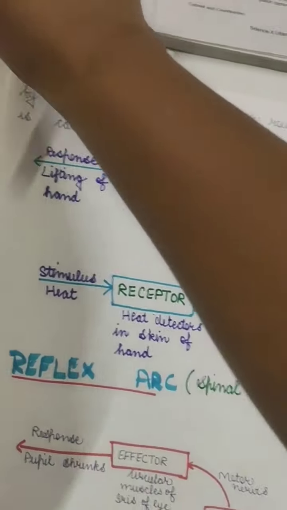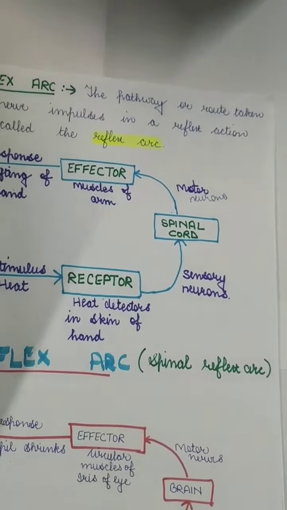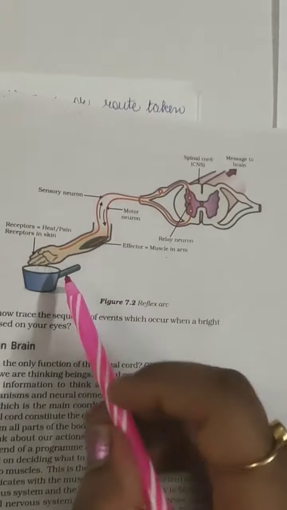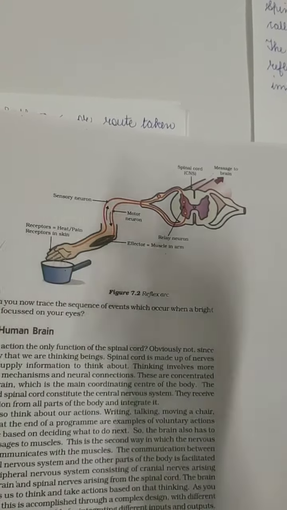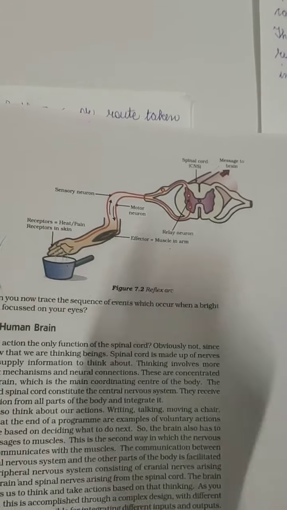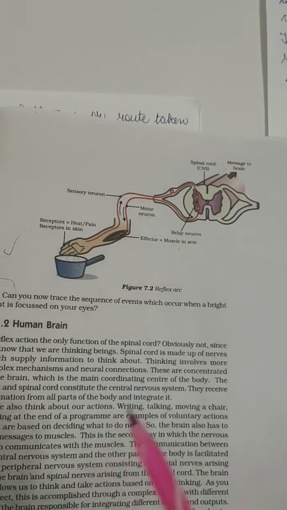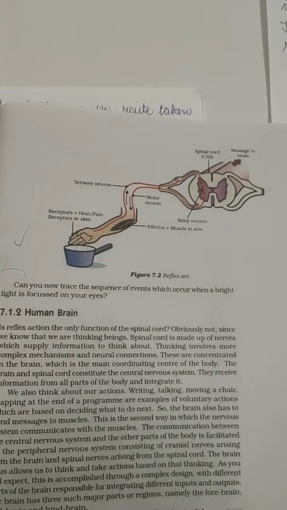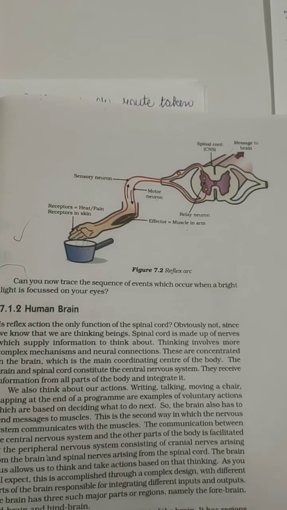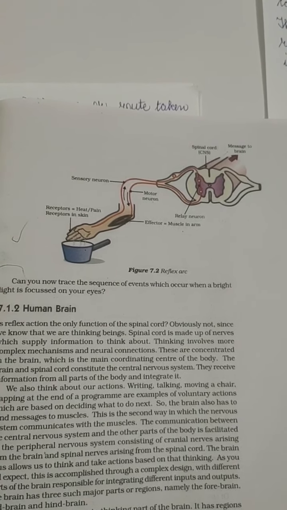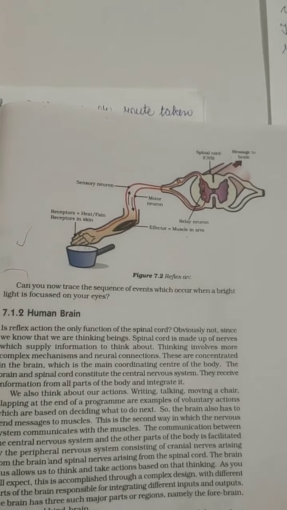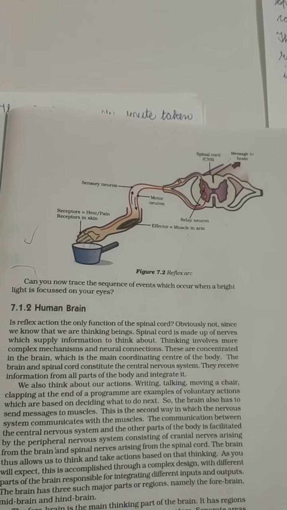If I show you the diagram, as you are seeing in the book, whenever we feel anything hot, or any change, or any pain, we quickly remove our hand. When we quickly remove our hand from any hot object or cold object, or whenever we are walking on the road and a dog barks, we suddenly stand up back.